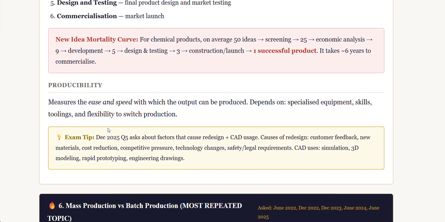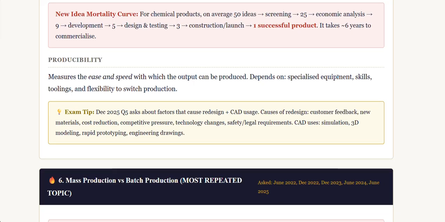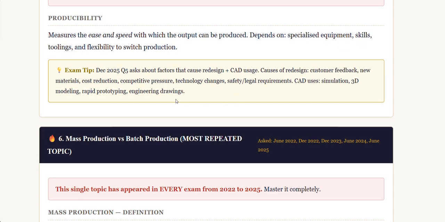Next thing is producibility. From the word itself, we know that it measures the ease and speed with which the output can be produced. It depends on specialized equipment, skills, tooling, and flexibility to switch production. As an example, we can talk about the factors that cause redesign, plus computer aided design, CAD, usage.